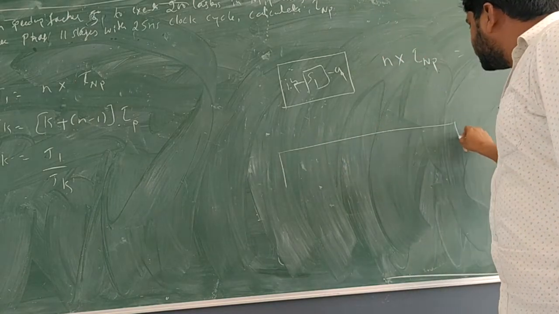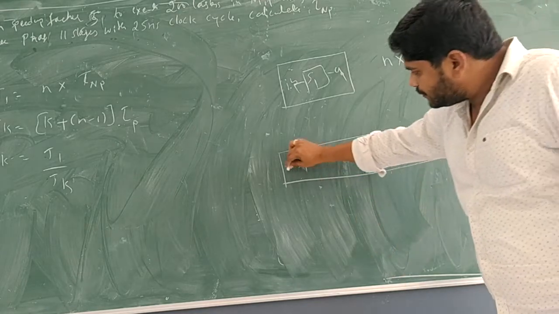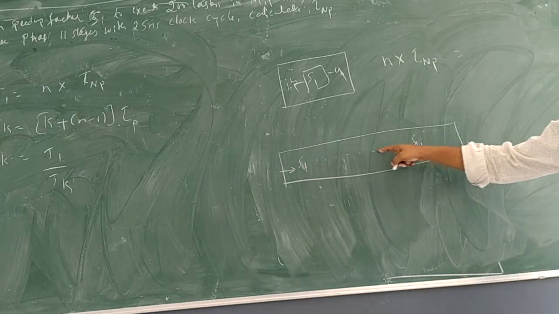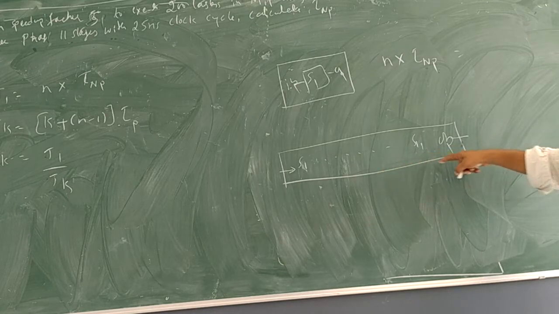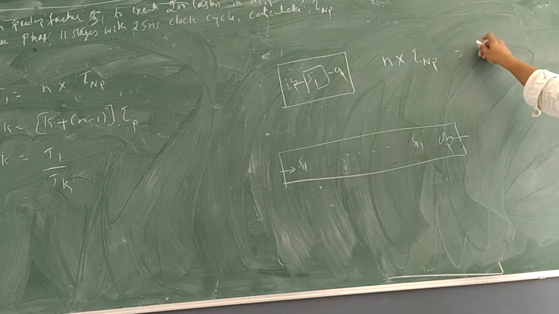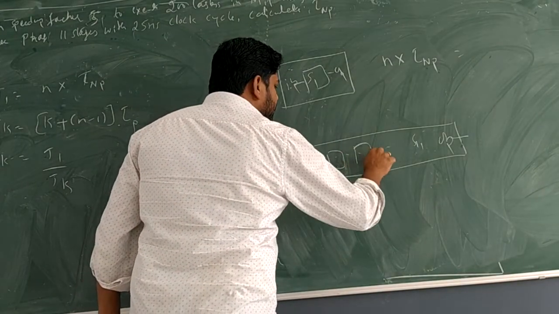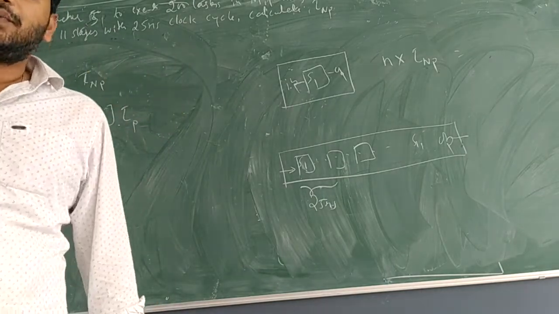Second part, here are 11 stages, stage 1 to stage 11, which will take an input and give us an output through the 11th stage. What we are definite about this system is that the pipelined clock cycle is 25 nanoseconds.